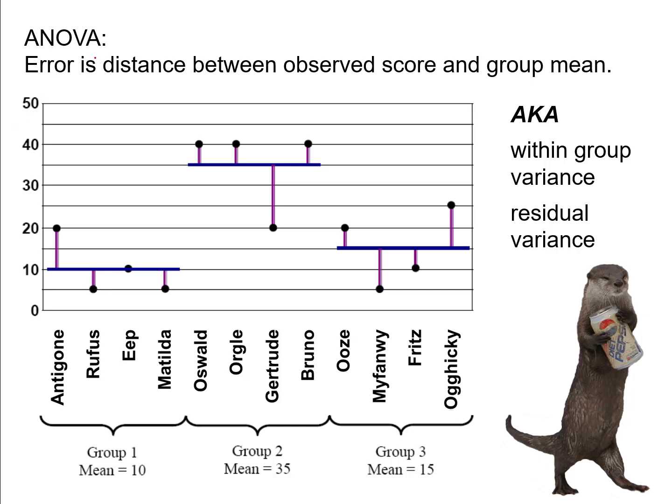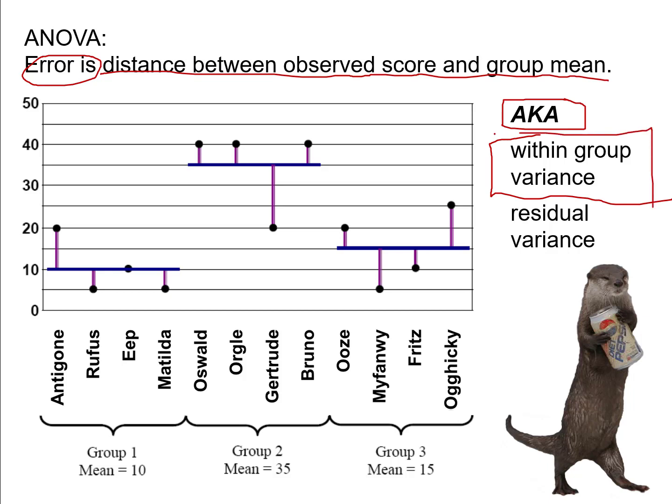So I have up here error. That's the term we've been using, the distance between an observed score and predicted score, in this case group means. But error is also known as, aka also known as, within group variance. So this is a term that people use when they're making group comparisons. This term really wouldn't make sense if you're doing regression where you have numerically scaled predictors predicting an outcome.